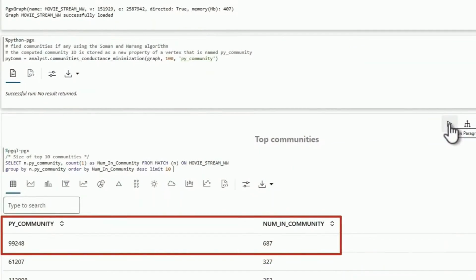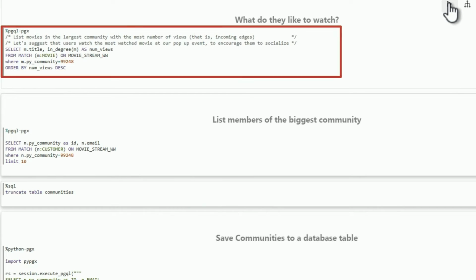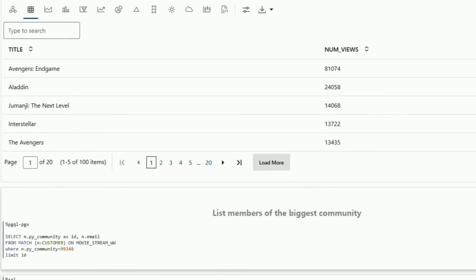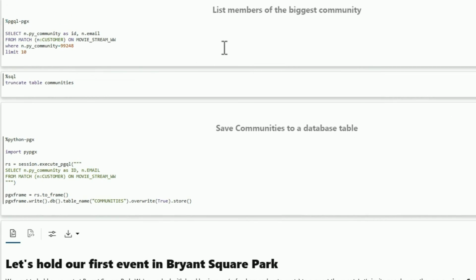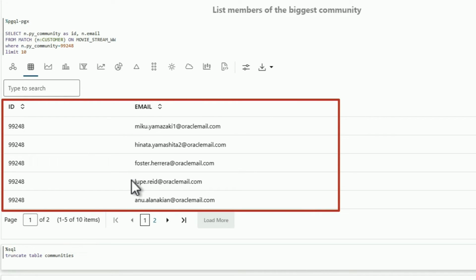Okay, so now we've got a bunch of people who are friends from an extended friends, and they watch similar things. We're going to plan an event, right? We're going to bring everybody together who are similar like that. Great. So we're going to look at the movie that we should play at that event. We're going to look at the people who are in that community. These are their email addresses.